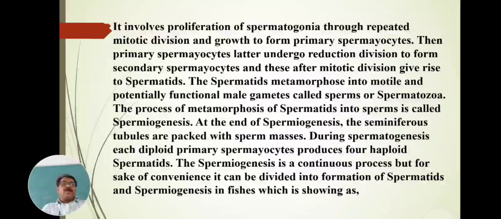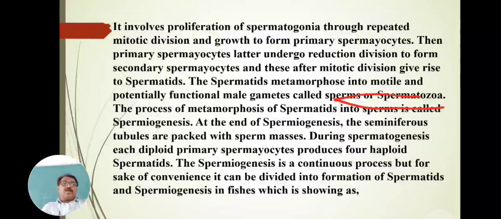Then the primary spermatocyte later undergoes reduction division to form the secondary spermatocyte, and after meiotic division these give rise to the spermatids. The spermatids metamorphose into the motile and potentially functional male gamete, called the sperm or spermatozoa.